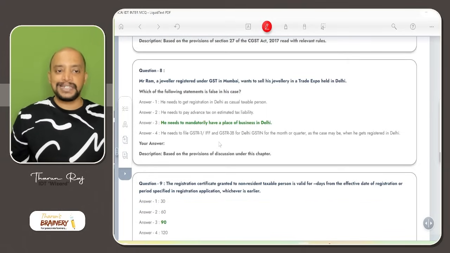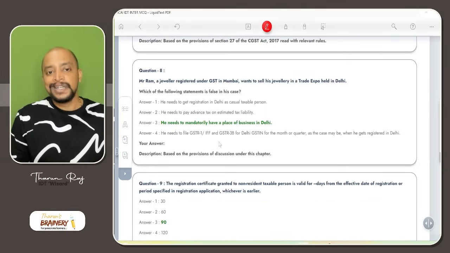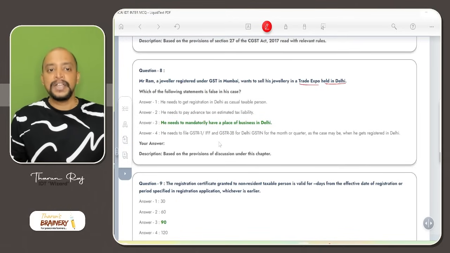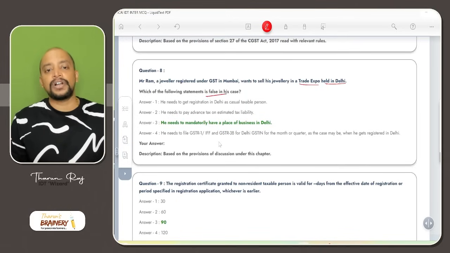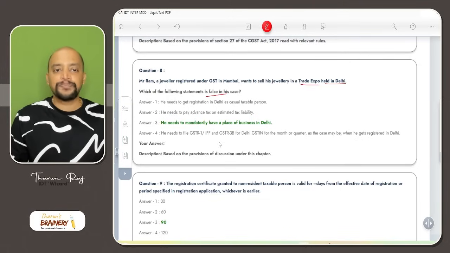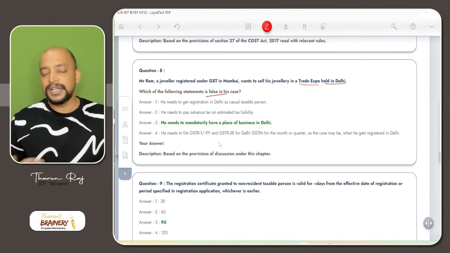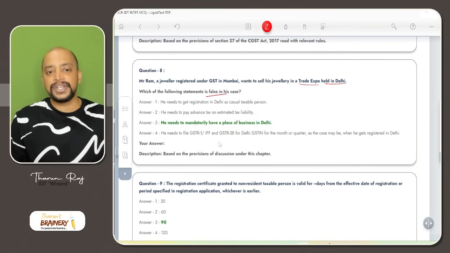Then question number 8. Mr. Ram, a jeweler registered under GST in Mumbai, wants to sell his jewelry in a trade expo held in Delhi. Which of the following statements is false in his case? So he wants to go to Delhi. So he needs to get a CTP registration. He needs to get registration in Delhi as a casual taxable person.